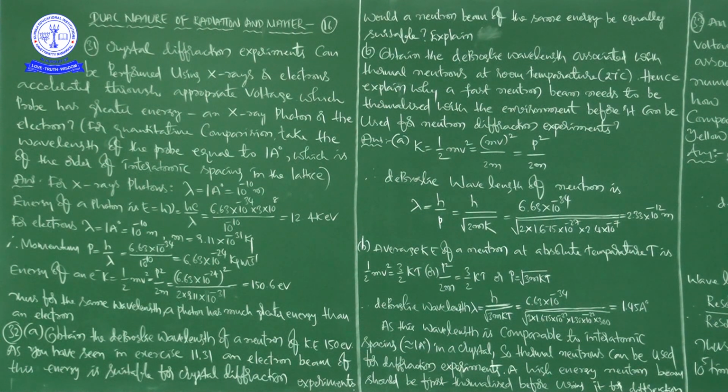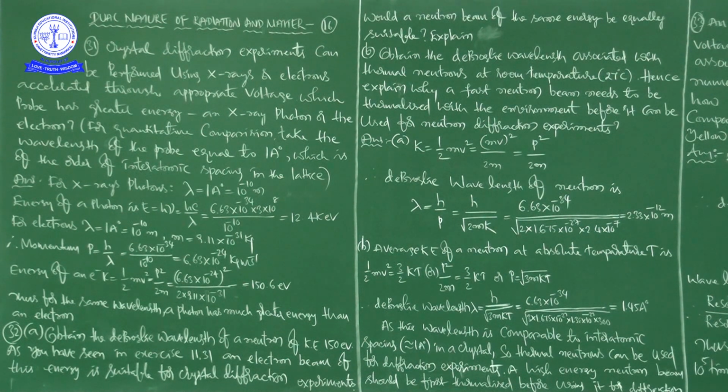First we will discuss A, and then we will come to B. In this question, they have given the mass of neutron, that is 1.675 into 10 to the power of minus 27 kg. I didn't write it here because we know that value. That is the mass of neutron.